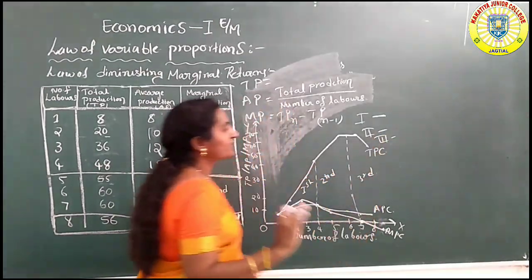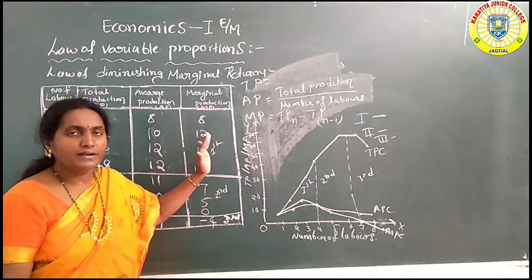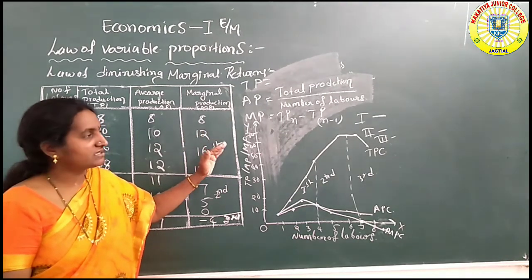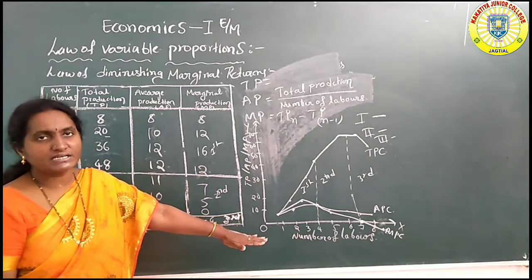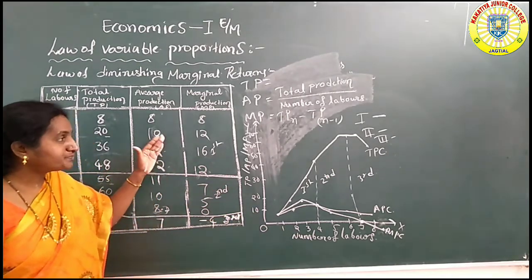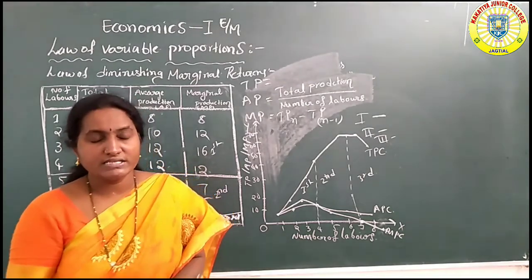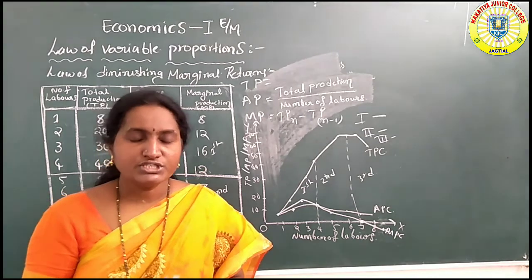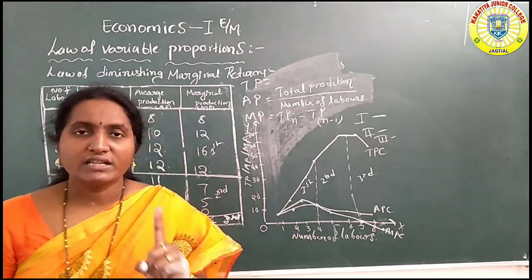So for any production, these three types of returns are common. In the first stage it increases, in the second stage it decreases, and in the third stage it diminishes, completely going to negative marginal returns. In the case of short period production activity, if the organizer wants to change the production, it is possible to change only the variable factor like labor.